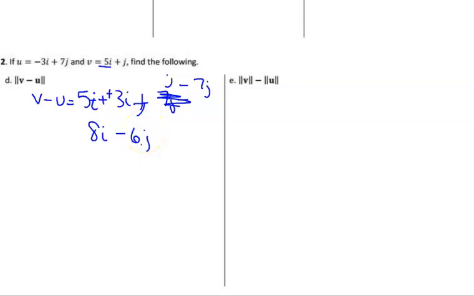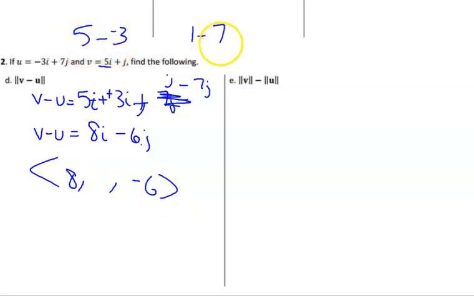So there's v minus u, with the horizontal and vertical components. We could have done it in component form. It still would have been 8 and -6: you would have done 5 minus -3 for the first part, and 1 minus 7 for the second part.